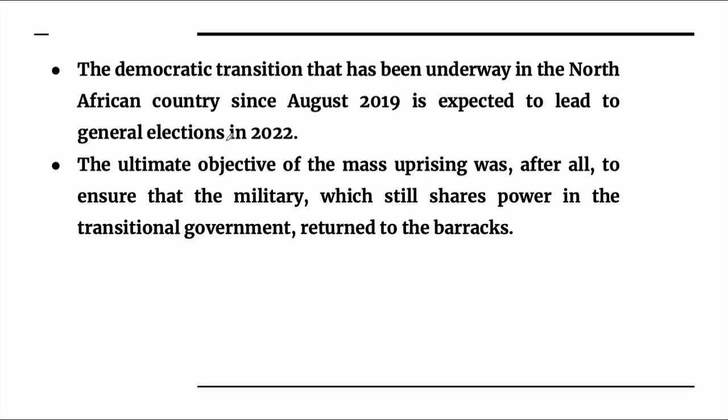Now presently, if you see, there is a presence of military or armed forces in the democratic administration which exists in Sudan. So democratic transition has been underway in the North African country since August 2019, and it is said that the next election will be in 2022, and that in 2022 also the military will share power in the transitional government.